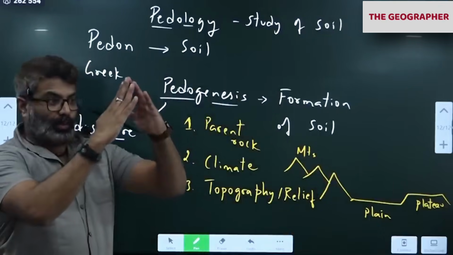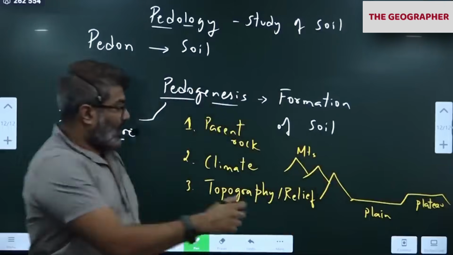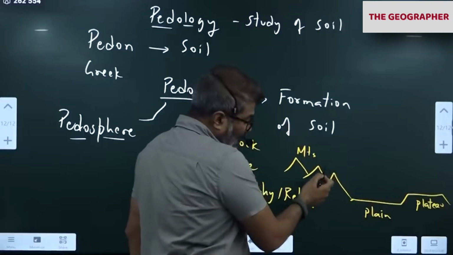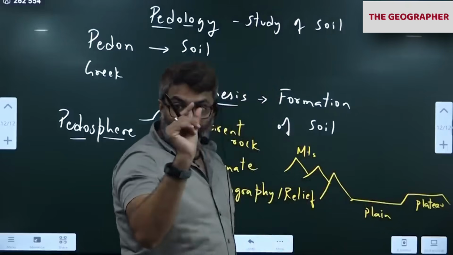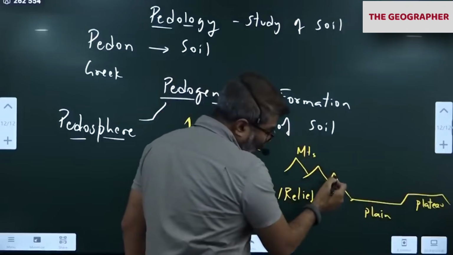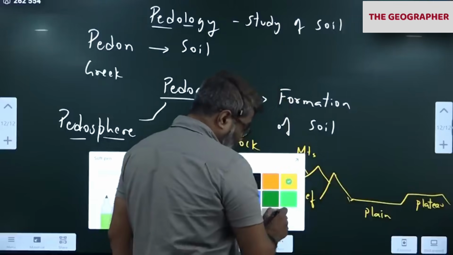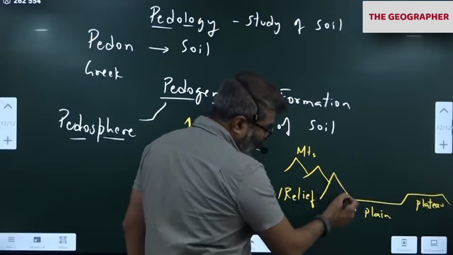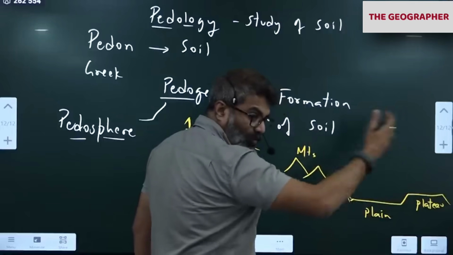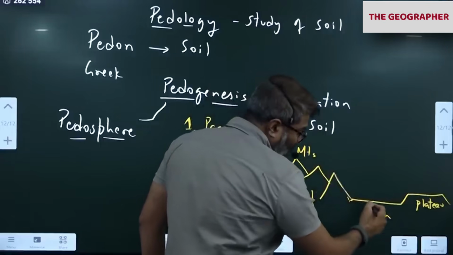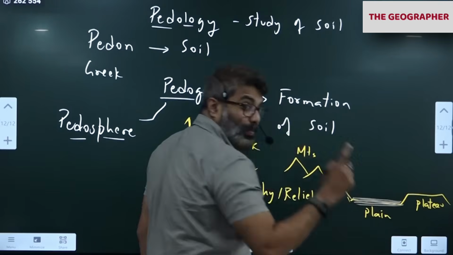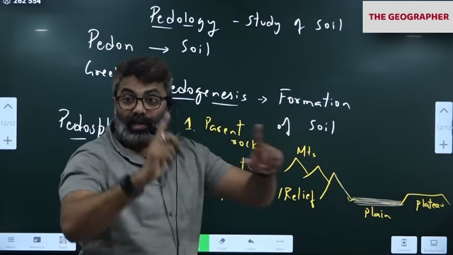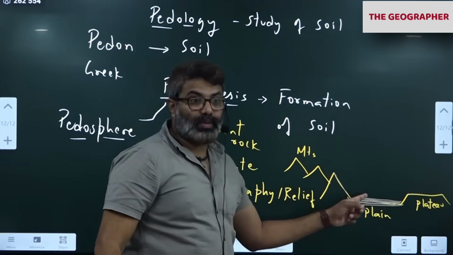So mountains have steep slopes. As a result, when weathering and erosion take place, the soil comes down. So the mountains have thin soil. On top of the mountain, the soil layer is very thin. Why? Because of the steep slope, the erosion is more. And all the soil will come and accumulate where? Plains. That is why plains have thick, well cultivable soil.